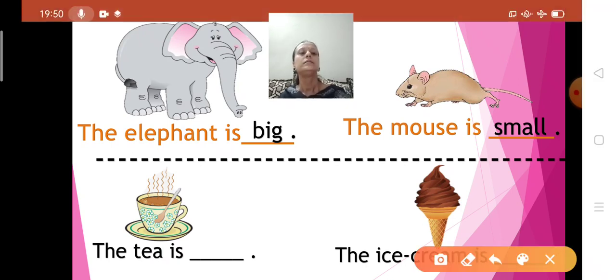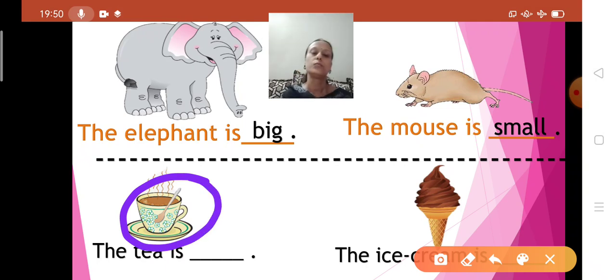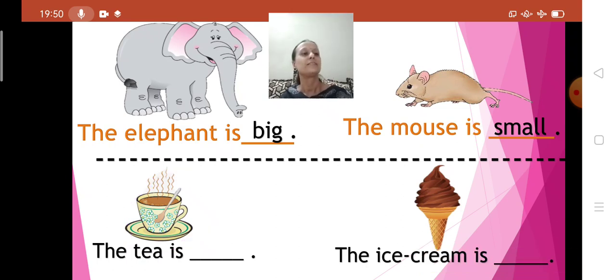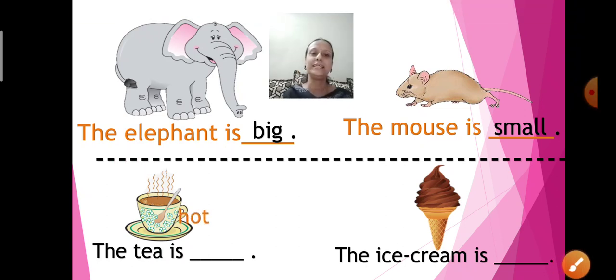Now see this. What is this your mama makes for you? It's a tea. How is the tea? Hot. Mama brings hot milk for you. So the tea is hot. When I switch off the fan, you will feel hot. H-O-T, hot.